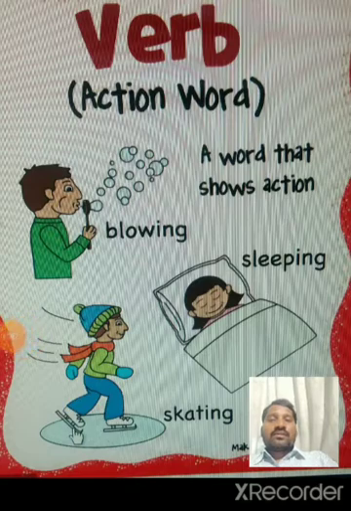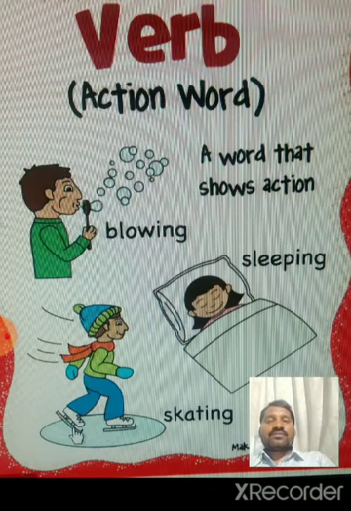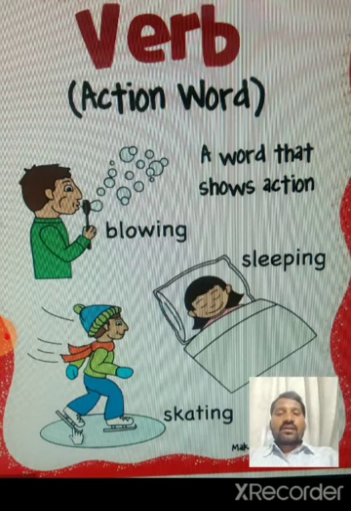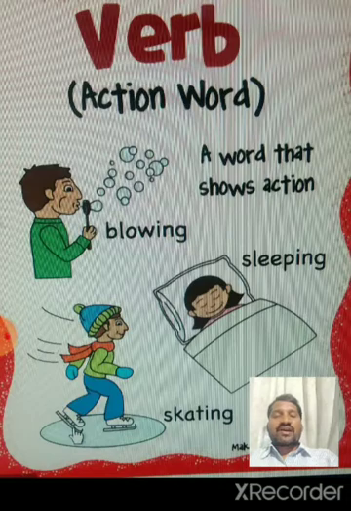Next, look into verb. A verb is a word used to express an action or state. Look at the examples. The wind is blowing. In this sentence, blowing shows the action.